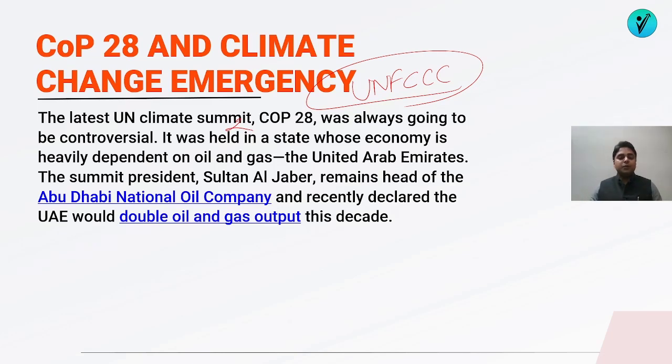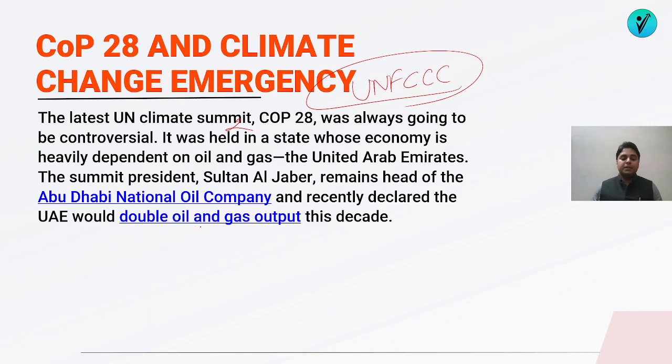Now, on this meeting, there was one thing which was always controversial because UAE is an oil based economy. On the one hand, we are talking about phasing out crude oil, natural gas, coal, etc. And on the other hand, we are granting the hosting rights to a country whose overwhelming majority of GDP comes from crude oil. So that was always a concern.